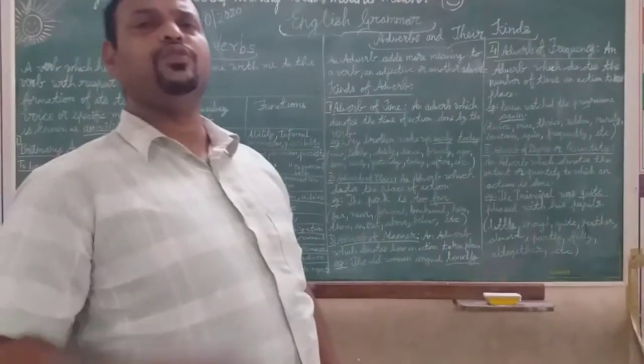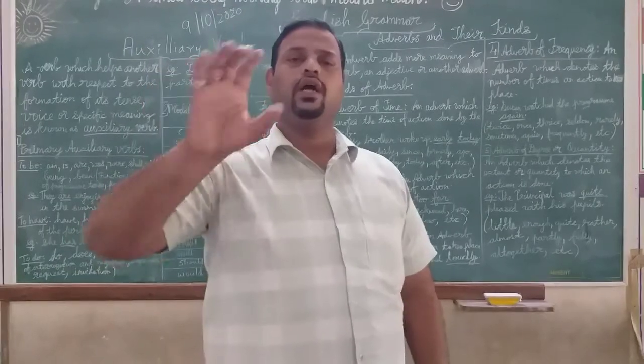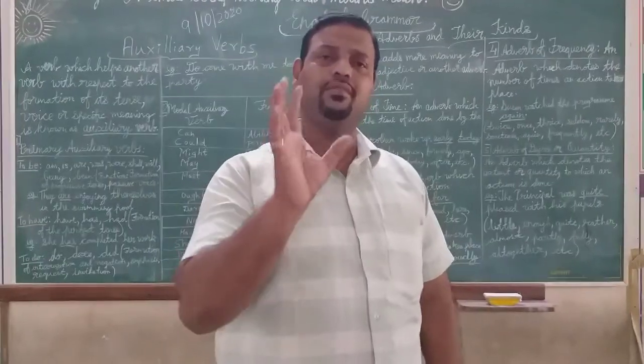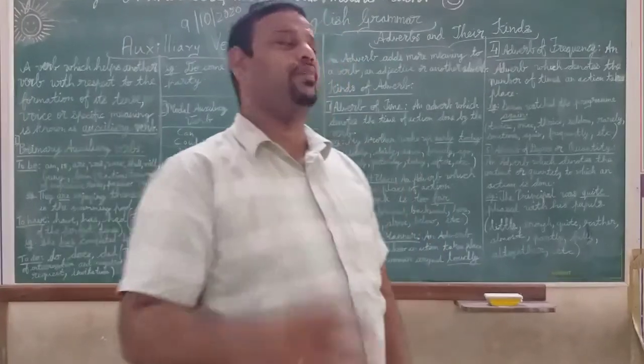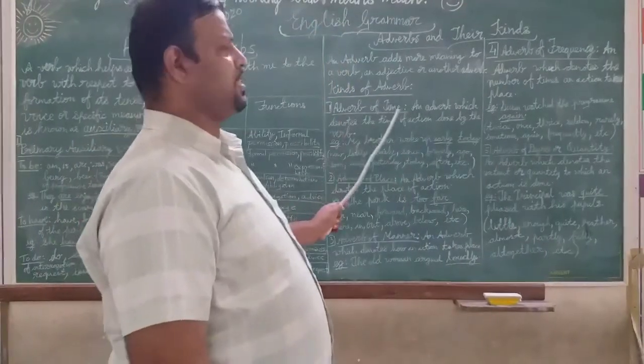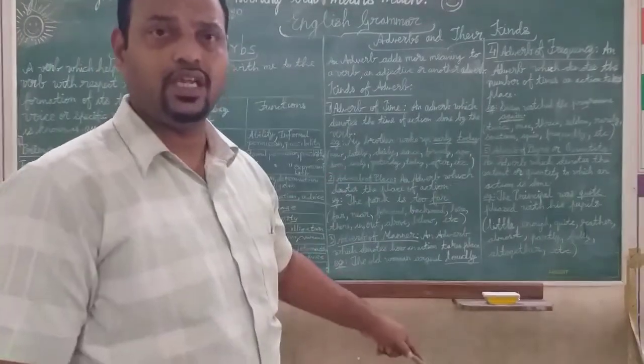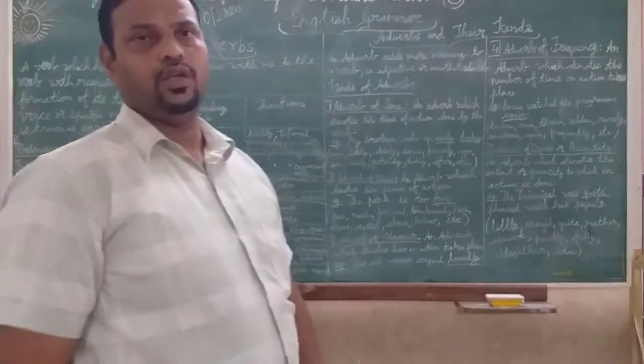Now when you listen to this one, what do you call kind? Adverb of time. Now here it speaks about time, so something in connection to time. Now let us see. An adverb of time. An adverb which denotes the time of action done by the verb. What it denotes?